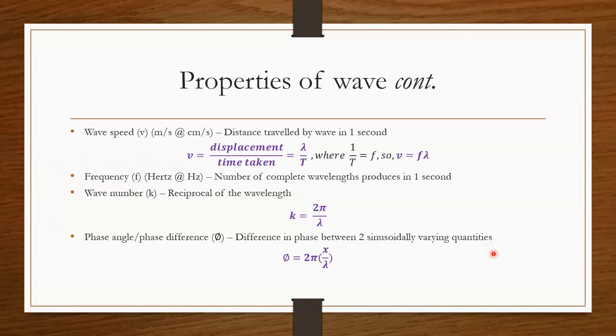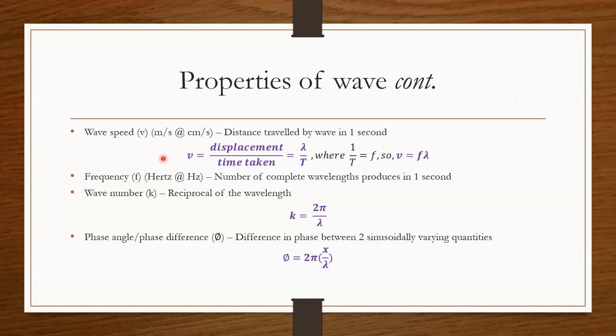Now, the next property of a wave is wave speed. We symbolize it as v, a small letter v. The SI unit is meter per second. Some books usually use centimeter per second. It's up to the book or the questions you encounter. Wave speed is the distance traveled by the wave in 1 second.